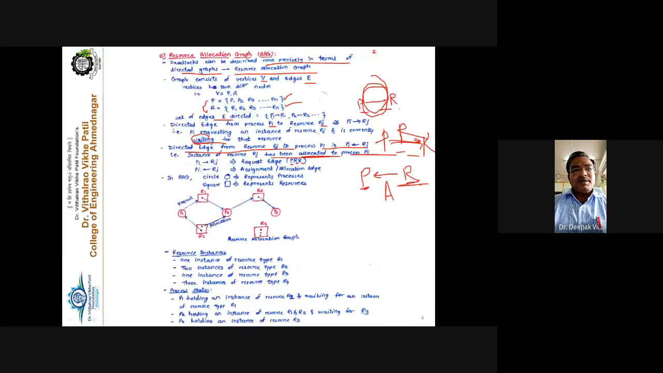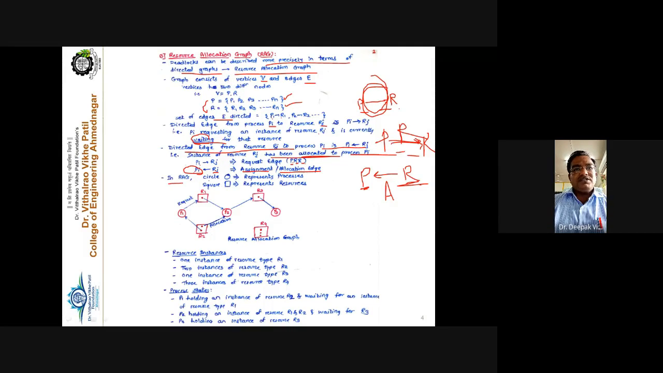And the second one is that if the edge is exactly reverse, from Rj to Pi, it is called the assignment edge or the allocation edge. Meaning that this Rj is currently being used by this particular process, or Rj is allocated or assigned to that particular process. It is a simple one.